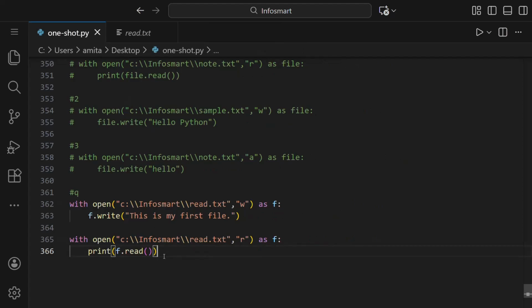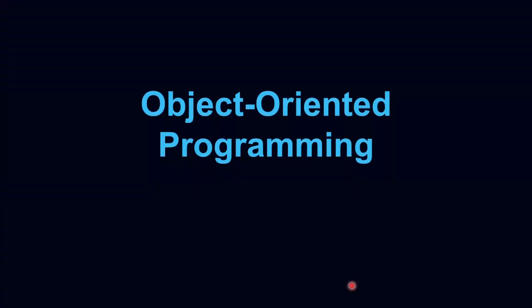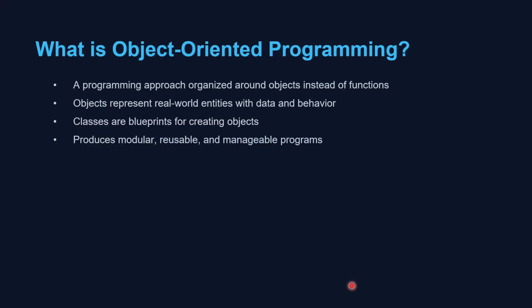So let us move ahead. Now we will see what is object-oriented programming. Object-oriented programming is a programming approach where a program is organized around objects instead of functions. Objects represent real-world entities that contain data, that is, attributes, and behavior, which are methods. To create objects, first of all, we have to define classes, as classes are the blueprints for objects.